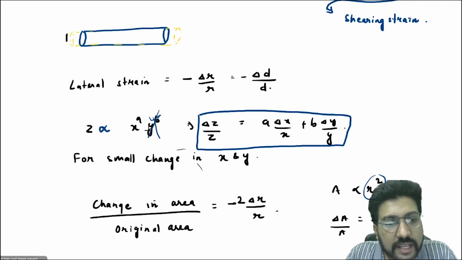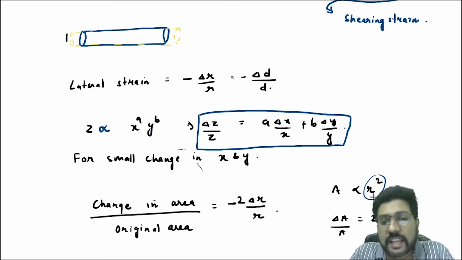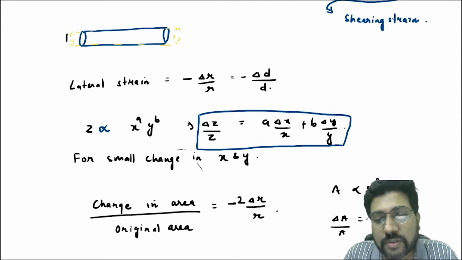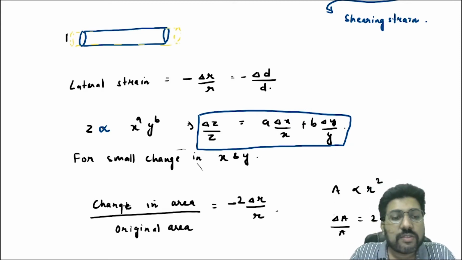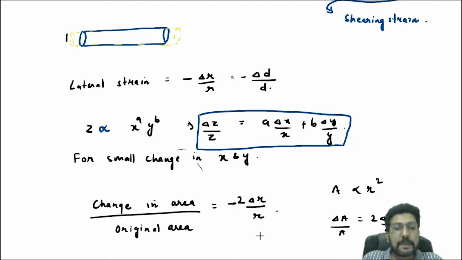If this is not there, that means z is proportional to x power a, meaning delta z by z is a delta x by x, because this term is 0. So here also, if A is proportional to r squared, you will say that delta A by A is equal to 2 delta r by r. Sometimes they ask you what is the change in area upon original area. In that case, you will say it is 2 delta r by r.